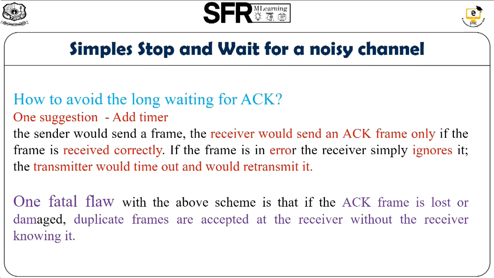One fatal flaw with this transmission is that if the acknowledgement frame is lost or damaged, or for whatever reason it may be, then there is the possibility of receiving duplicate frames. So this is the problem of the simplest stop and wait protocol, and we are going to solve it using the noisy channel protocol.